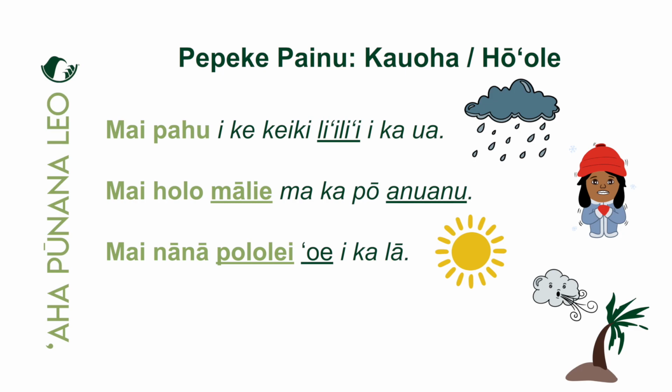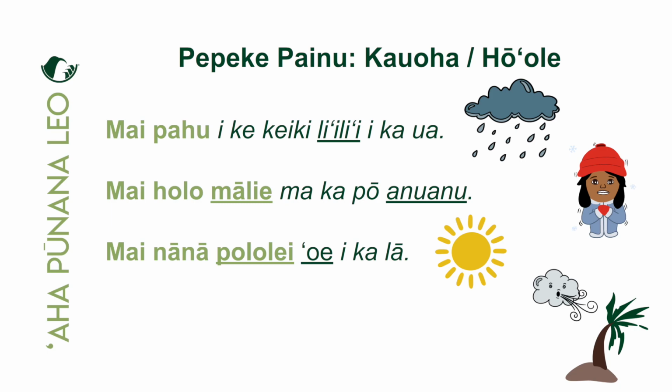Maikai. Next one. Mai nana. Don't nana. Okay, nana means to what? To look. Yeah, mai nana. And what is our kahulu here? Polole. Polole means straight or directly.